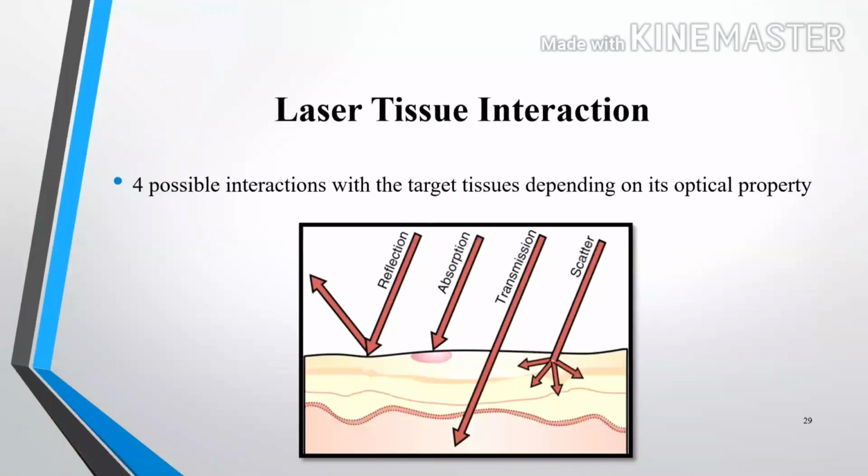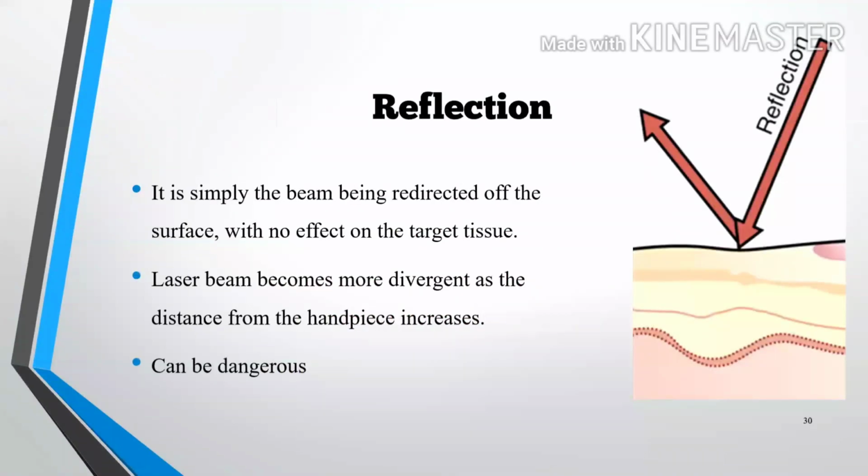Now laser tissue interaction. There are four possible interactions with the laser target depending upon the optical properties: reflection, absorption, transmission, and scatter. Starting with reflection, it is simply the beam being directed off the surface with no effect on the target tissue.